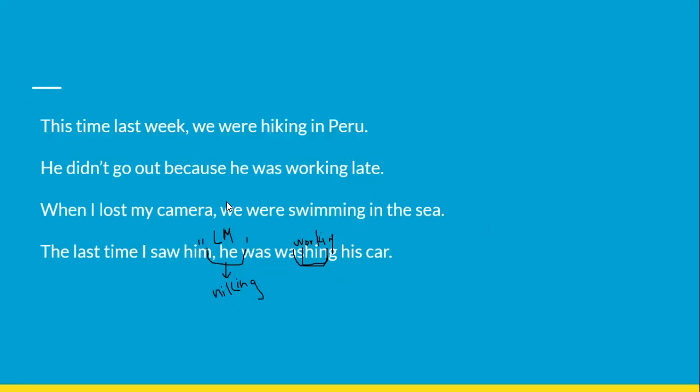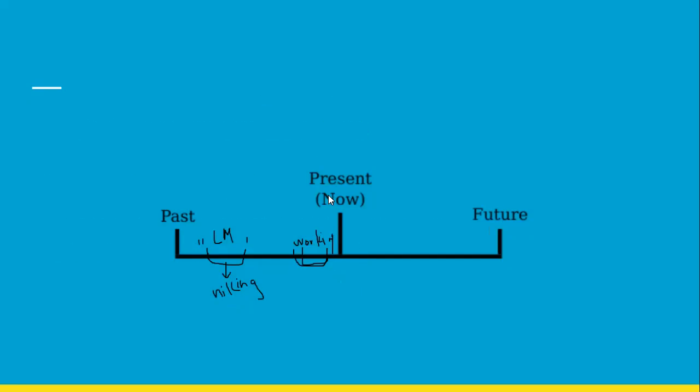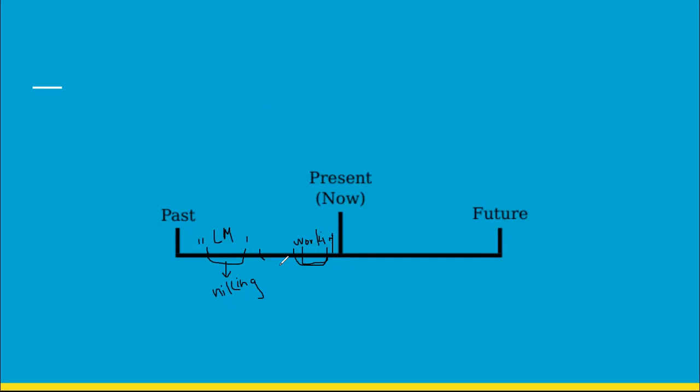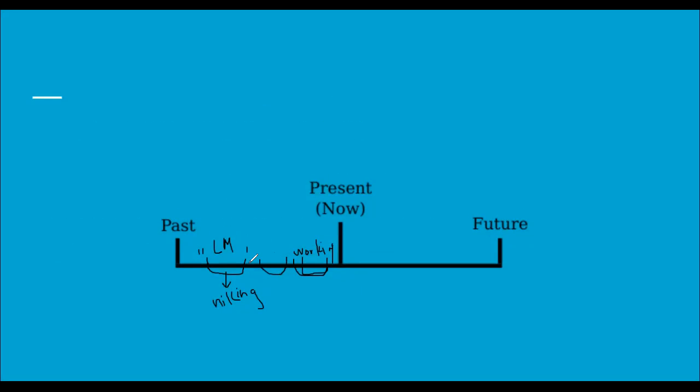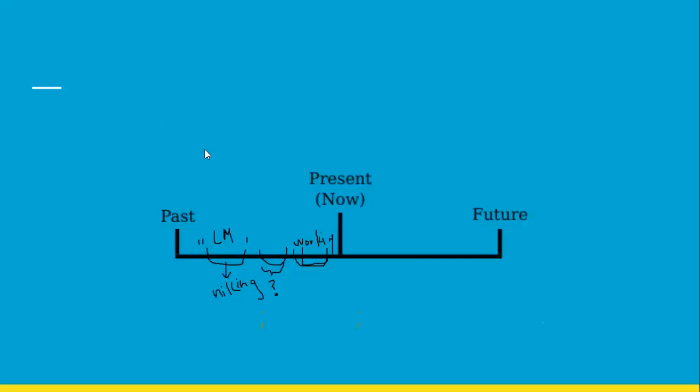When I lost my camera, we were swimming in the sea. So abhi, at this moment now, you are talking about a moment in the past कि जब हम swim कर रहे थे sea में, time marker नहीं दिया हुआ, so it could be any time, it could be maybe yesterday when we were swimming in the sea. So if for half an hour we were swimming in the sea, sometime, you're not sure when, but sometime during this time you lost your camera in the sea when you were swimming, when you were surfing, whatever.